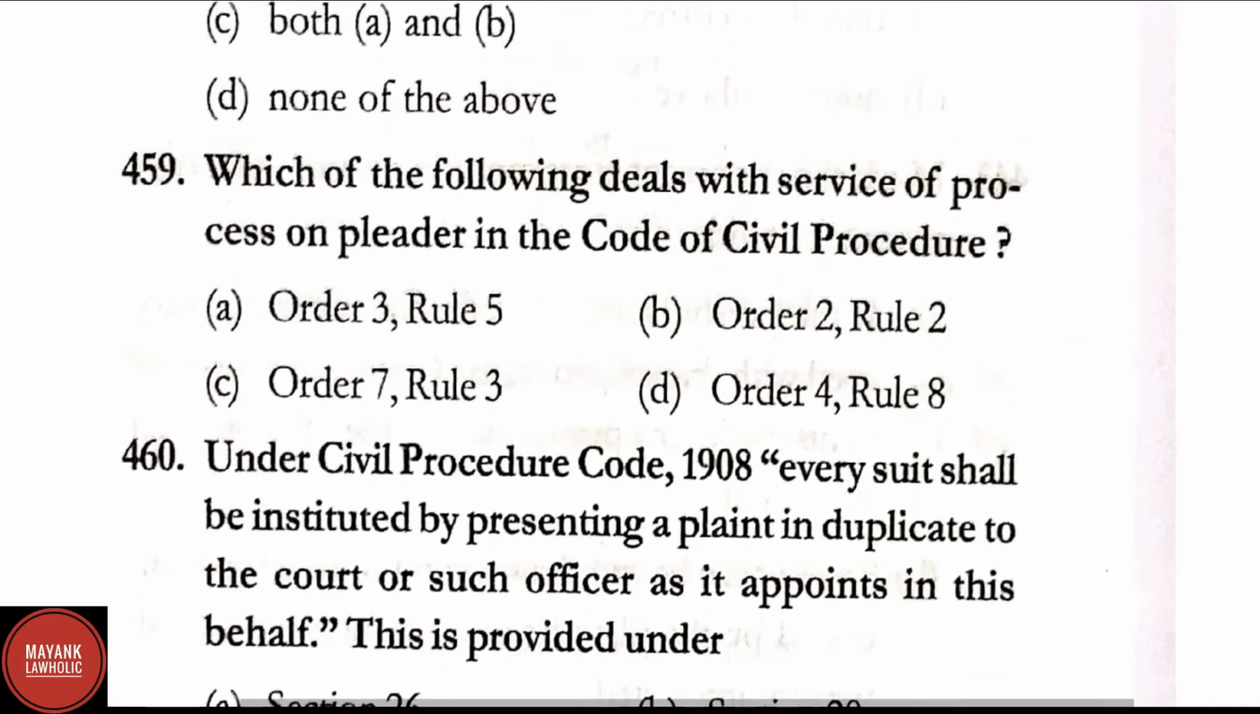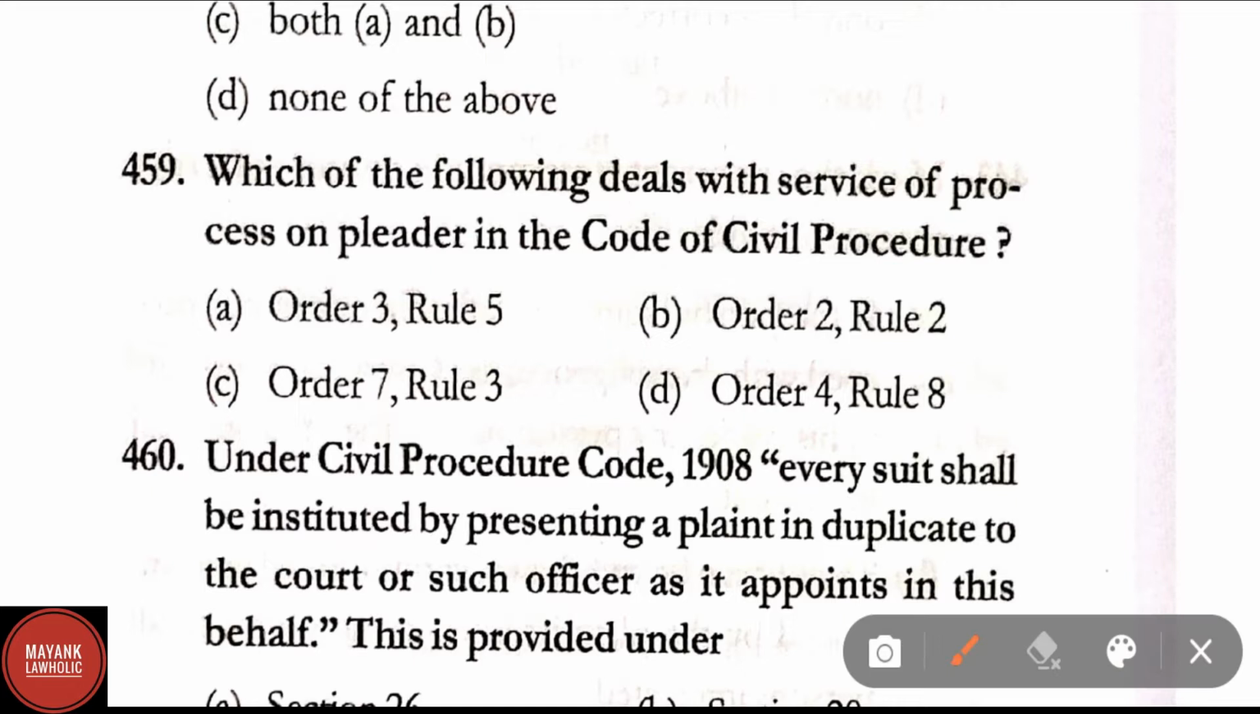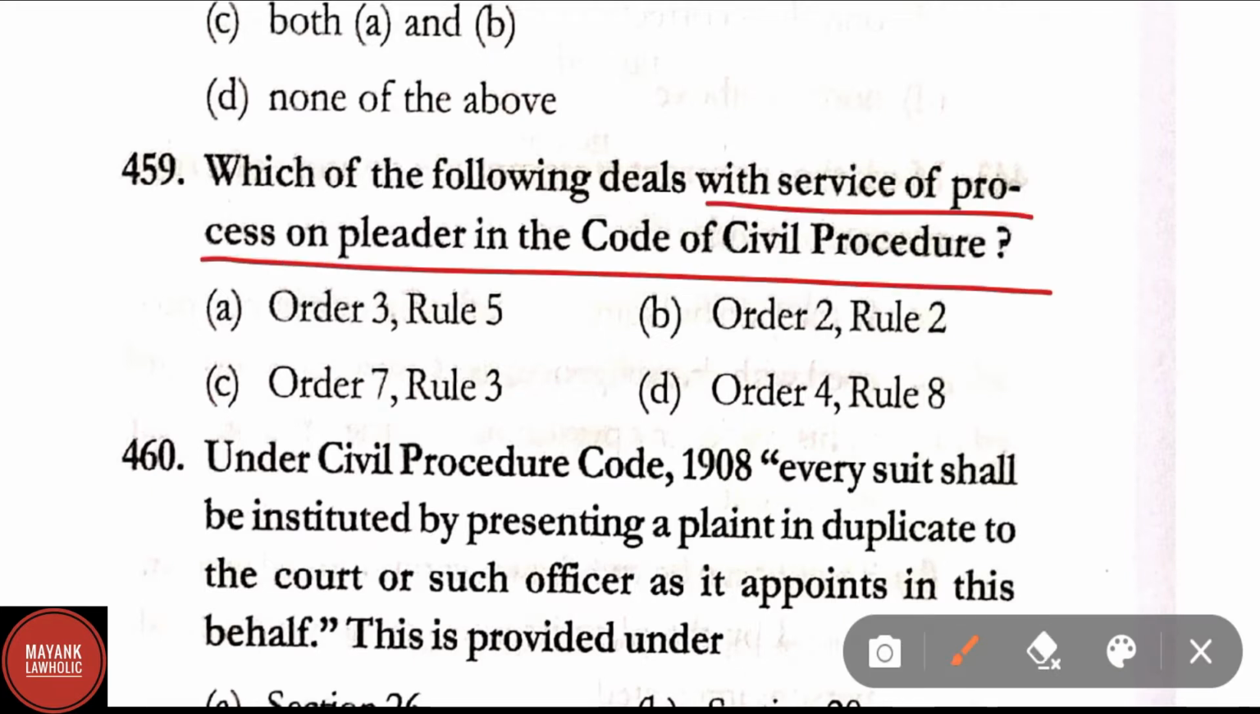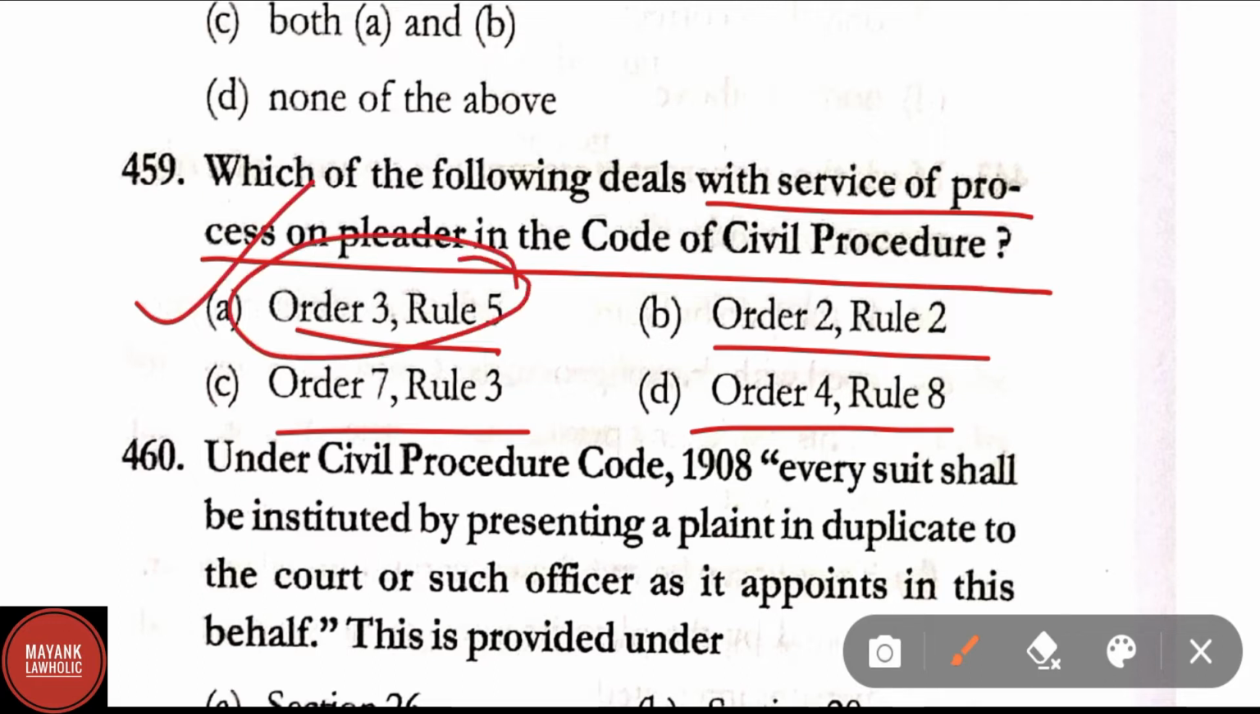Question number 459. Which of the following deals with the service of process on pleader in the Code of Civil Procedure? Option A, Order 3 Rule 5. Option B, Order 2 Rule 2. And option C, Order 7 Rule 3. And option D, Order 4 Rule 8. Here the correct answer is option A, that is Order 3 Rule 5 of CPC.